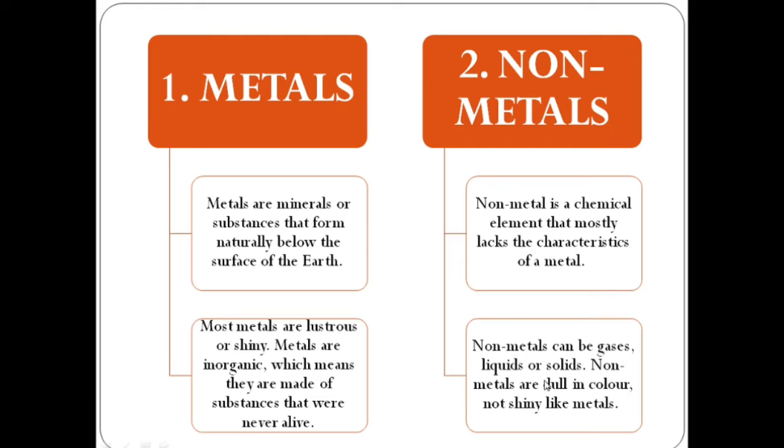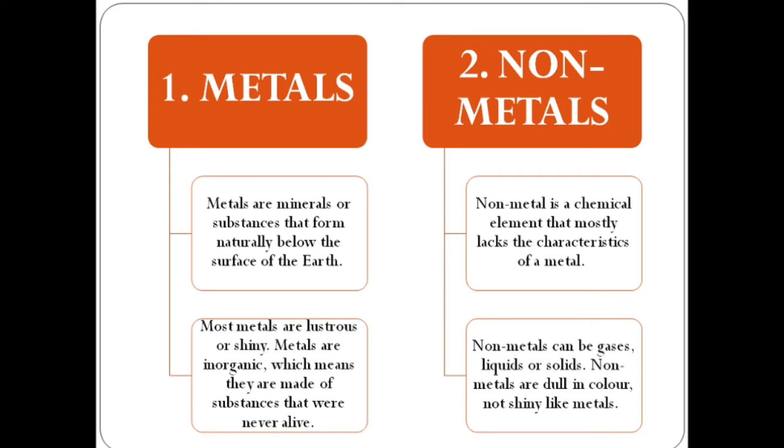Non-metals can be gases, liquids or solids. They are dull in color and not as shiny as metals.